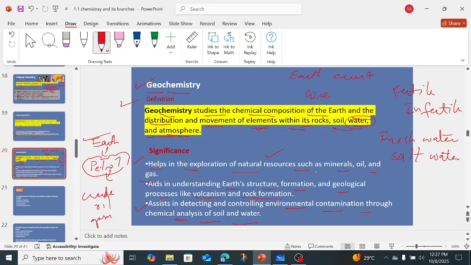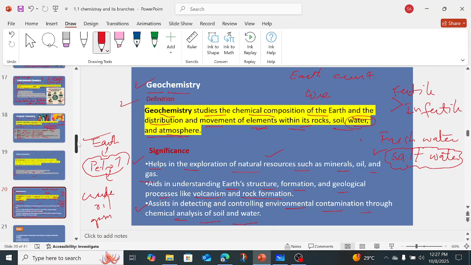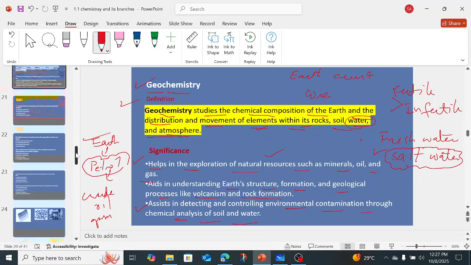By studying the different types of soil, for example, if we have an infertile soil, the scientists will make a possible effort to turn that infertile soil into fertile land, right? Or also, we have fresh water and salt water. For example, Saudi Arabia is changing salt water into fresh water, and they are using it in their day to day life for drinking purposes. So how can we do that? By studying geochemistry.